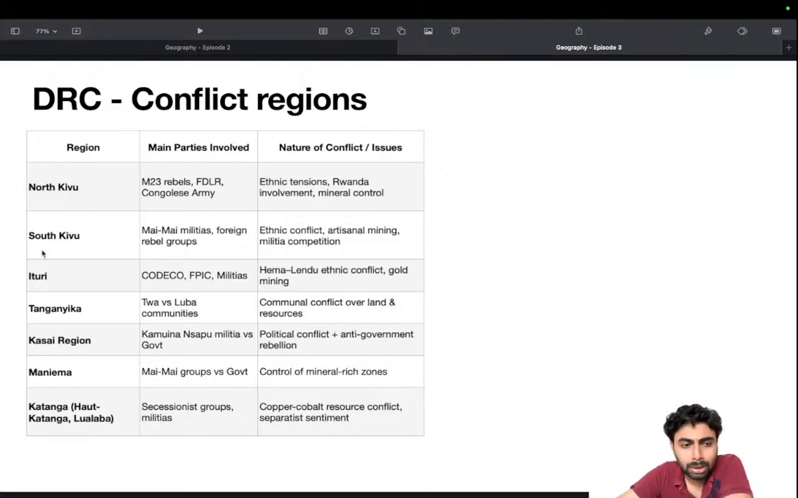DRC: North Kivu, South Kivu, Ituri. So these are all DRC. Tanganyika, Kasai region, Maniema, Katanga. These are all DRC's conflict regions. Just remember that also. M23 rebels, please remember that. They are actually the driving factors of insurgency in DRC, and they are allegedly funded by Rwanda. That's another story. That's an international relations story. We'll get back to those later.